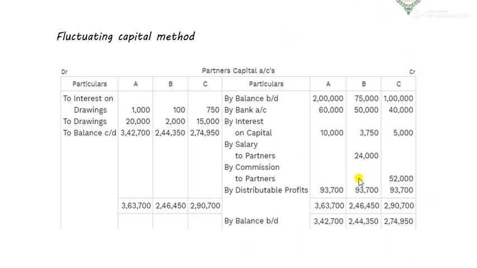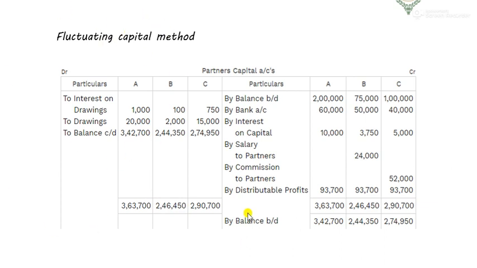And if the capital is decreased, then the account is to be debited. It's very, very simple. You just have to keep this concept in your mind. If capital increases, then credit side. If capital decreases, then debit side.